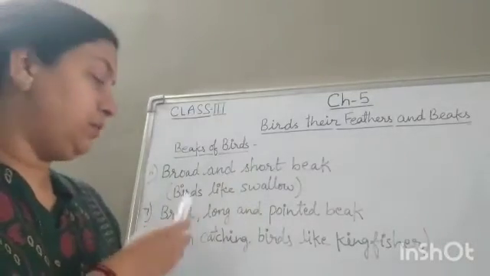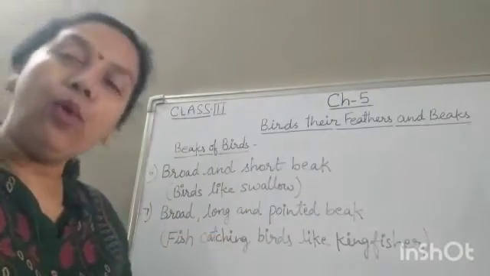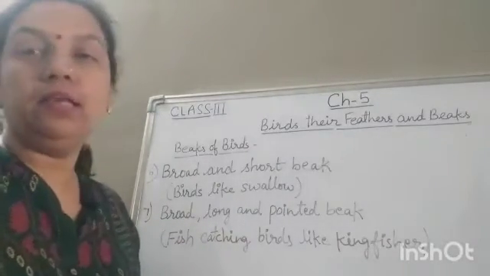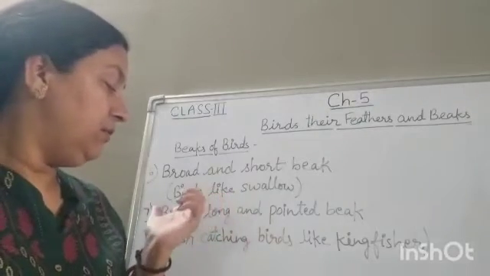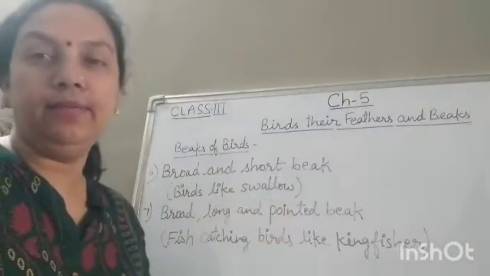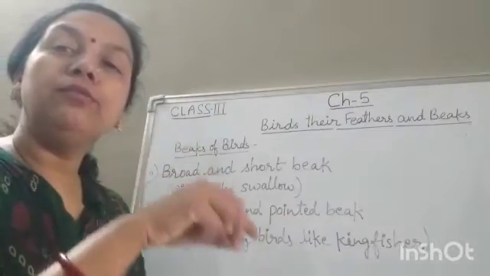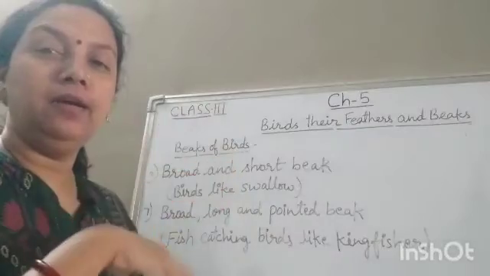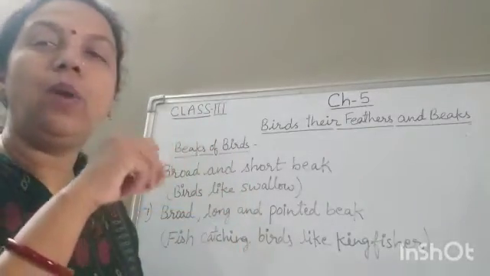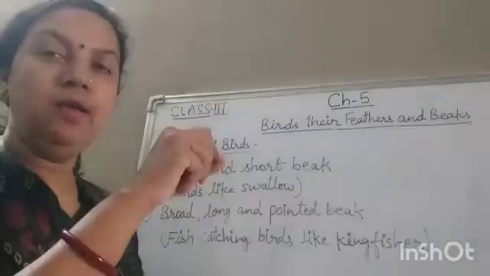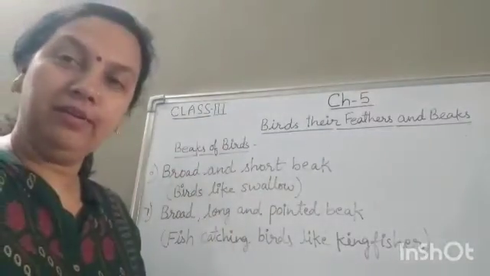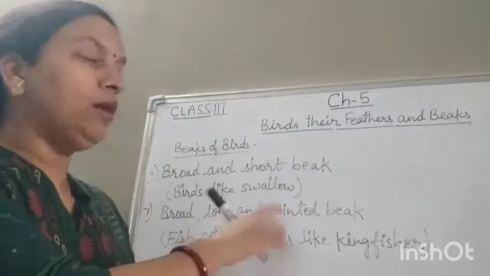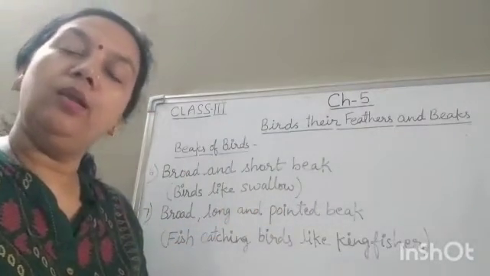Now next one is broad, long and pointed beak. So the fish catching birds like kingfisher, they have broad, long and pointed beak, because they have to catch fishes from the river or lake. You might have seen them standing very quietly, and they just pick up the fishes from the river, and in this process their broad, long and pointed beak helps them a lot.